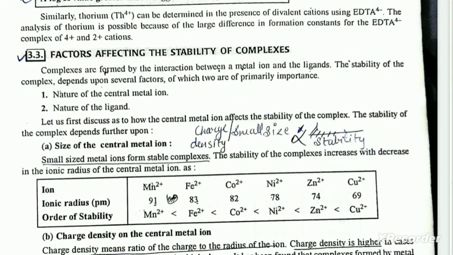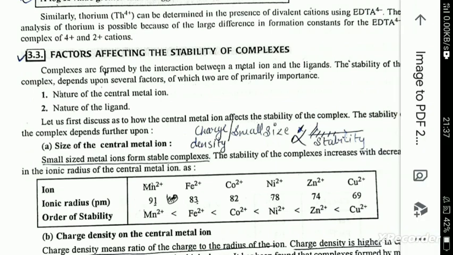Complexes are formed by the interaction between a metal ion and a reagent. The stability of the complex depends upon several factors, of which two are primarily important: the nature of the central metal ion and the nature of the ligand. Let us first describe how the central metal ion affects the stability of the complex. The stability of the complex depends further on the size of the central metal ion.